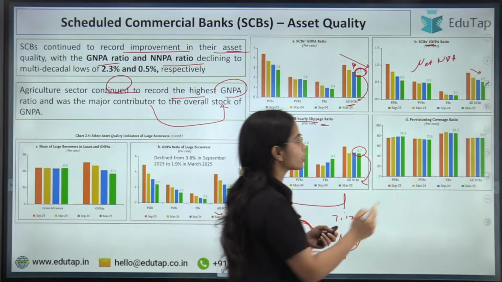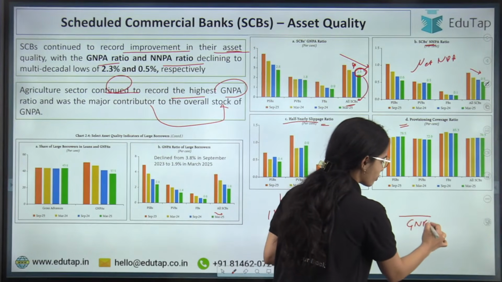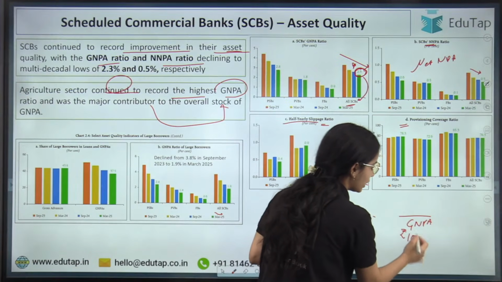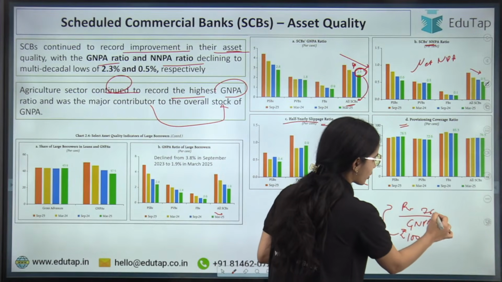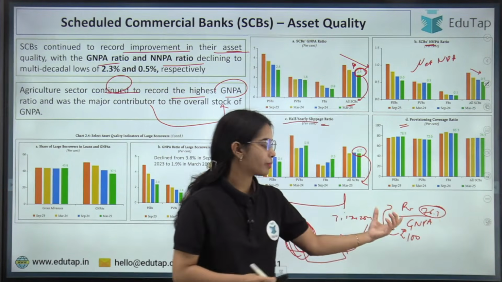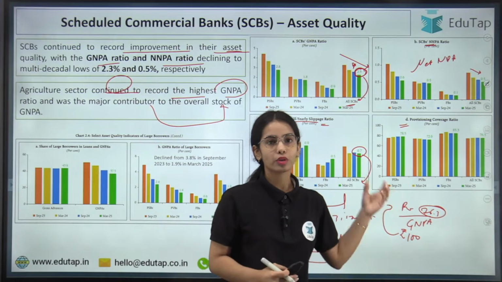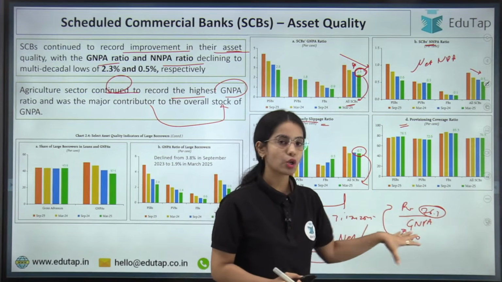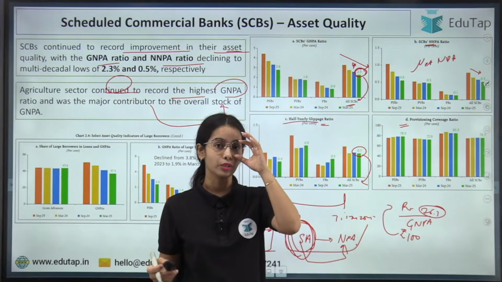Okay. And provisioning coverage ratio, this is like, out of the total gross non-performing asset, let's say the gross non-performing asset is 100 rupees. Out of this, the banks have a provision of 76.3. Okay. So the banks are maintaining certain provisions to cover their gross non-performing asset. So the provisioning coverage ratio shows how much of the total gross non-performing asset is covered through the provisions.